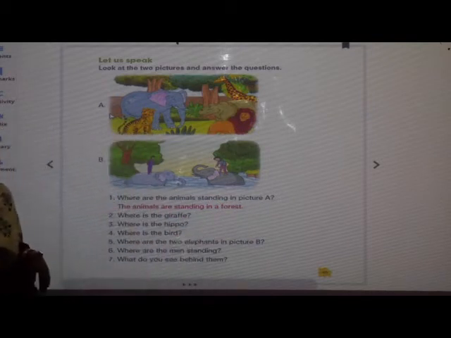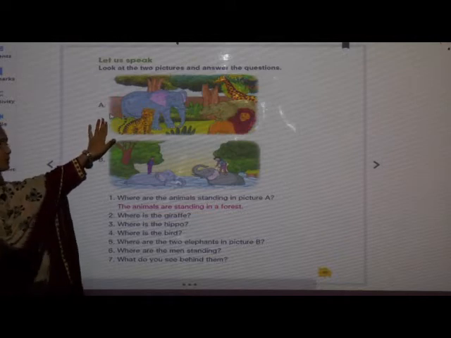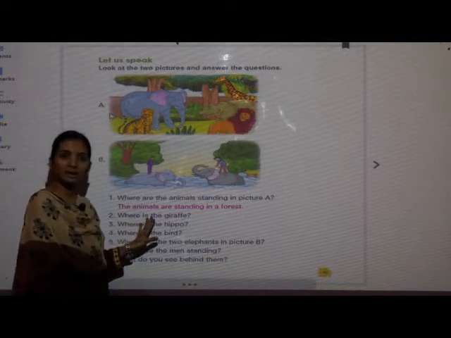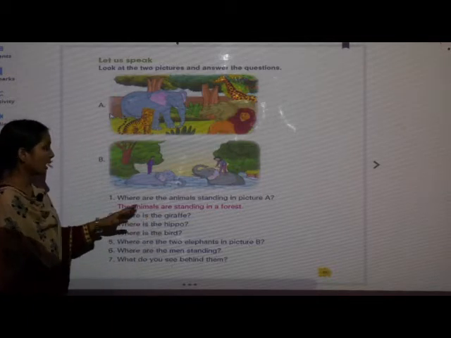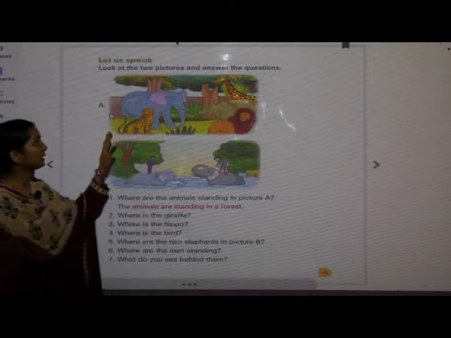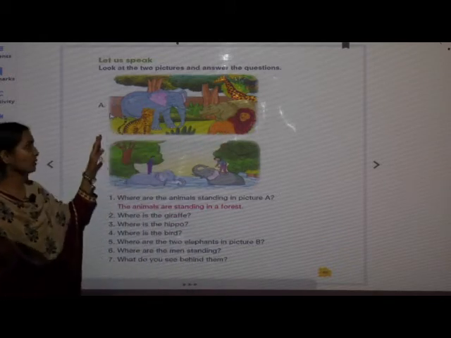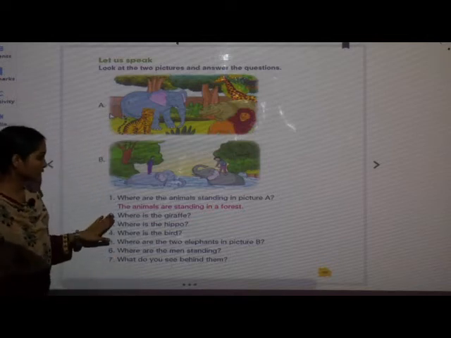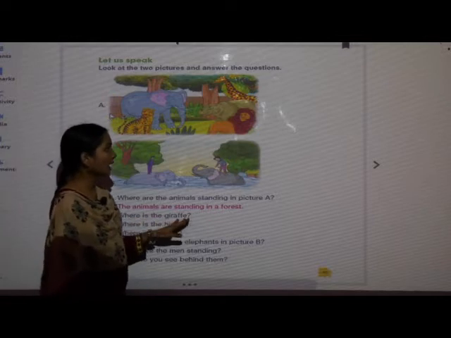Where is picture A, children? Yes, this is picture A. Now tell me, where are the animals standing? Yes, the animals are standing in a forest. This is a forest and the animals are standing in it. Now the next question, where is the giraffe?